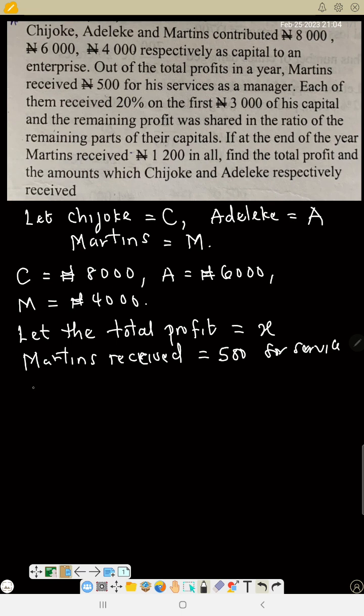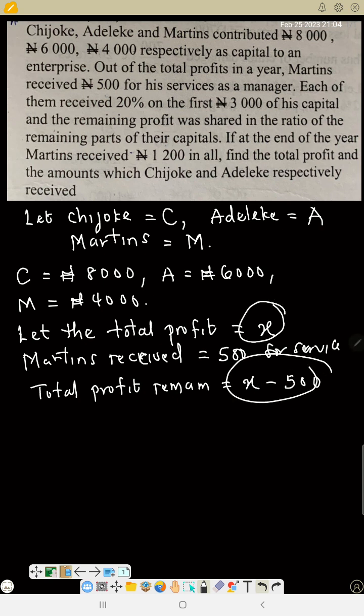That means the total profit in a year remaining is X minus 500. For example, if the total profit is 100,000 naira, then if you remove 500, it remains 99,500. Martins received 500, so just remove it. So that is the remaining balance of the total profits.